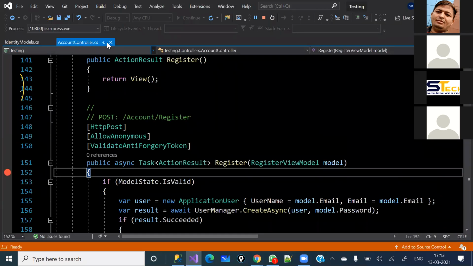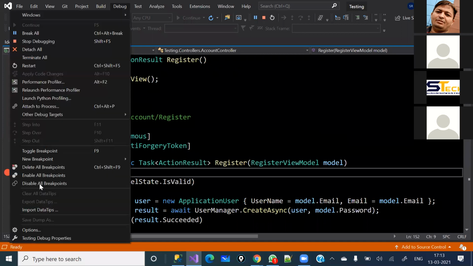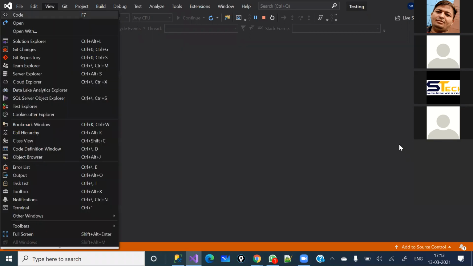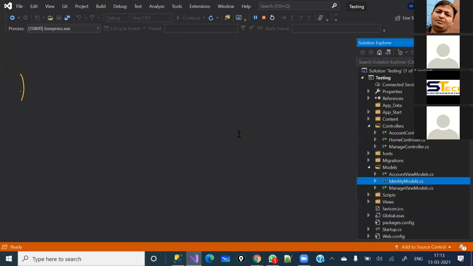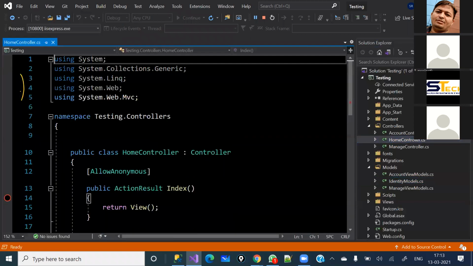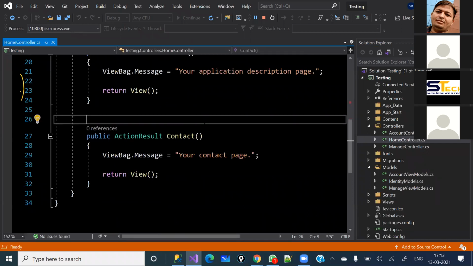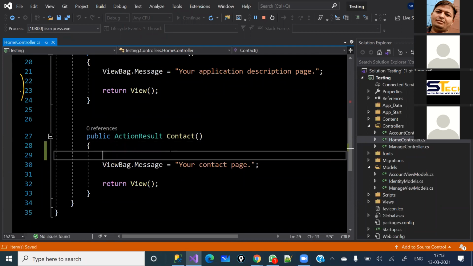Now let's come back here. I'm going to stop the debugging, close this one and open the home controller. I want to restrict the normal user which I have created right now from accessing, suppose, this contact page. So I can apply a condition here.